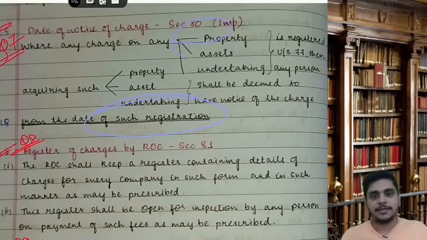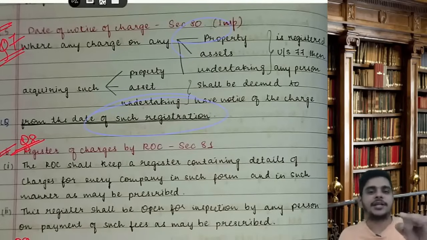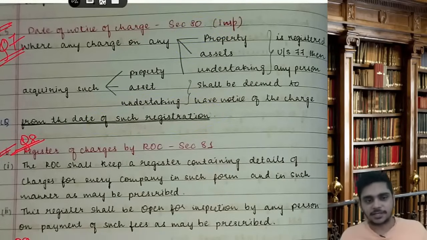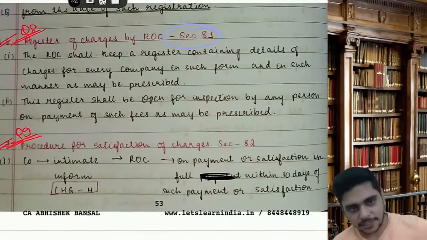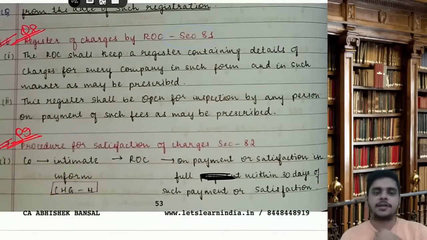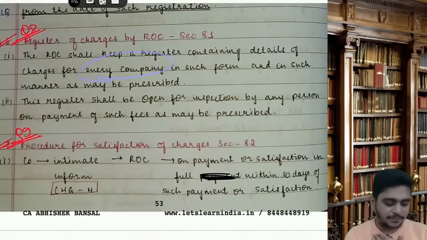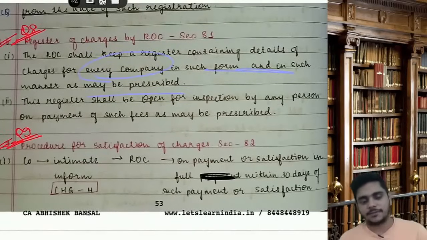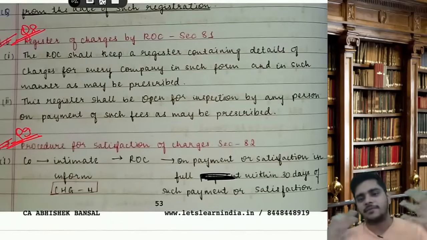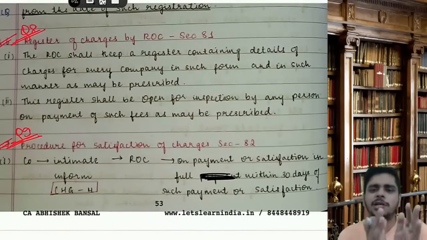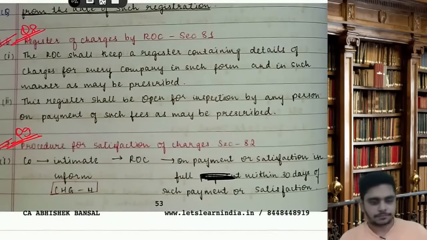Section number 80. 77 is the company's duty, 78 is the charge holder's duty to register, 79 modification, 80 date of notice of charge, 81 very simple, register of charges. The ROC shall keep a register containing details of charges for every company in such form, in such manner as may be prescribed. This register shall be open for inspection by any person on payment of such fees as may be prescribed. So it is the ROC's duty to keep a register of charges.